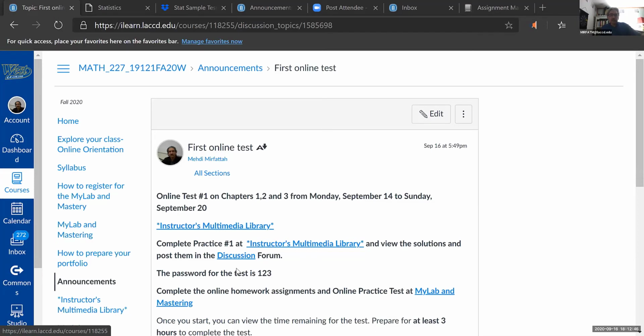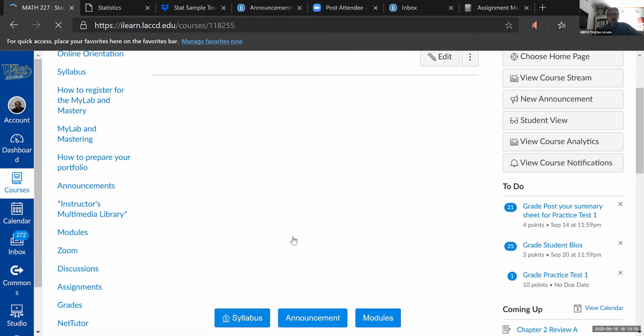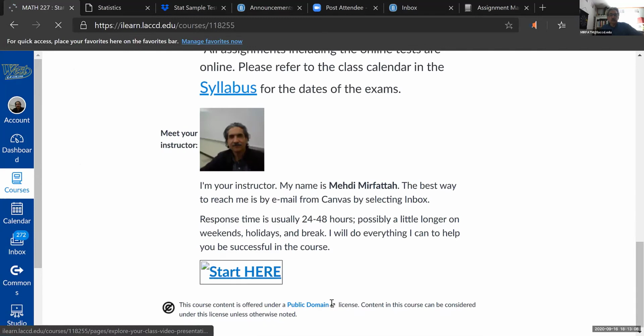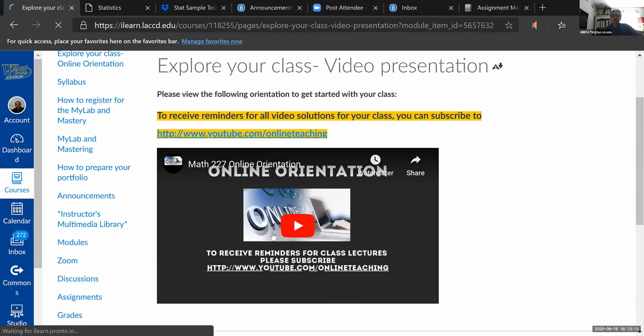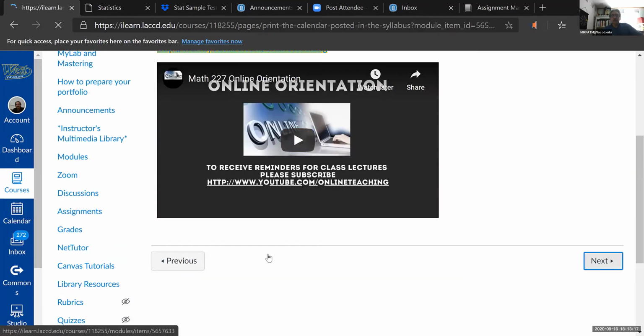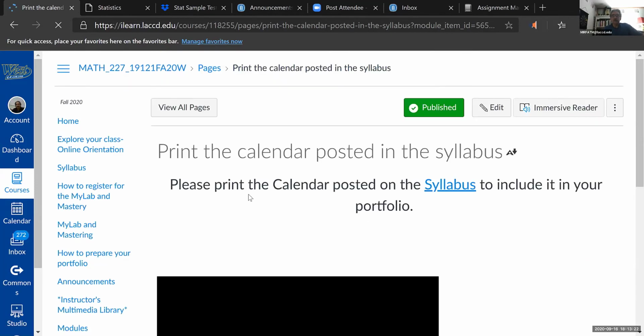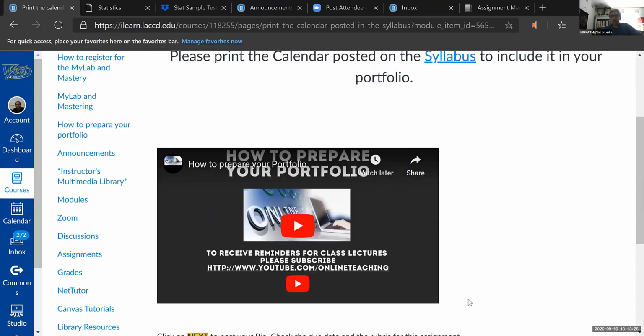Okay, class. I wasn't sharing my screen as I was going over the steps for you. So right now, you should be able to see the first page of the Canvas. As I showed earlier, when you go to the home page here, if you click on Start here, that's what I was talking about, you can go through each page of each step here. This is the link to the orientation, which you should already explore. And also the next step is to view the syllabus, and also this is a clip of video about how to put together your portfolio.